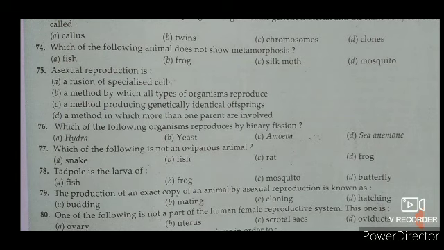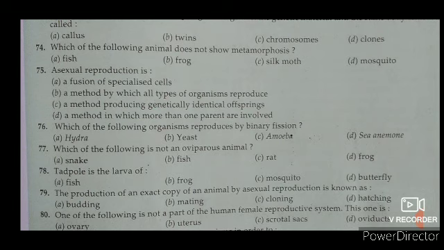Read the question number 75. Asexual reproduction. आपको चूज करना है कि asexual reproduction कैसा है. Fusion of specialized cells, method by which all types of organisms reproduce, a method producing generally identical offsprings, a method in which more than one parents are involved. So answer is C. A method producing generally identical offsprings. Asexual reproduction is a method producing generally identical offsprings.